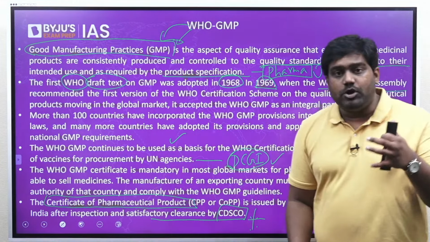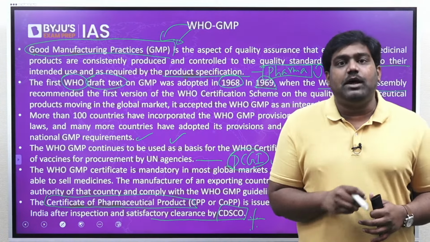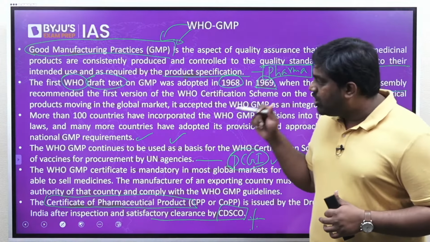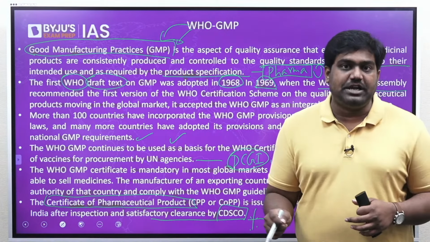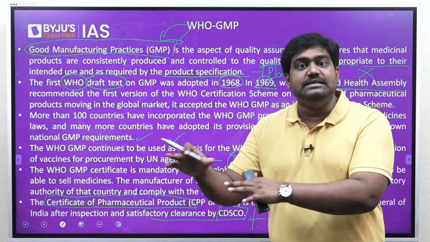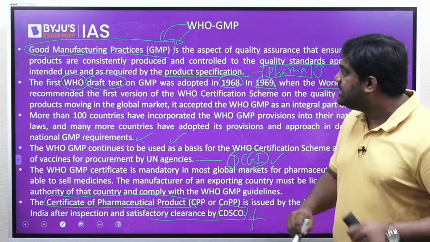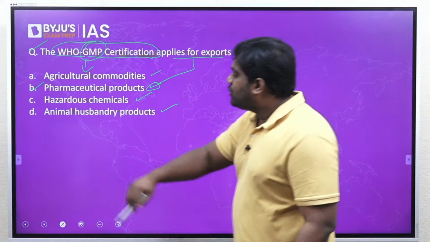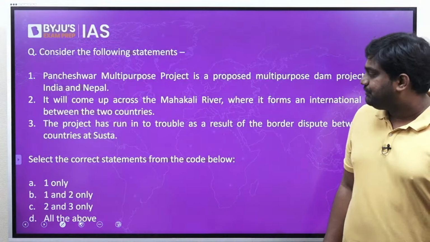Many institutions were procuring vaccines from other countries, and this is a mandatory requirement for all such economic activities. You cannot export drugs, vaccines and other pharma products without this mandatory certification. Is that clear? The certification is issued by the respective countries and their authorities, but they have to follow the protocol and standards that have been laid down by WHO. So the answer for the question is option B. It applies for pharmaceutical products.